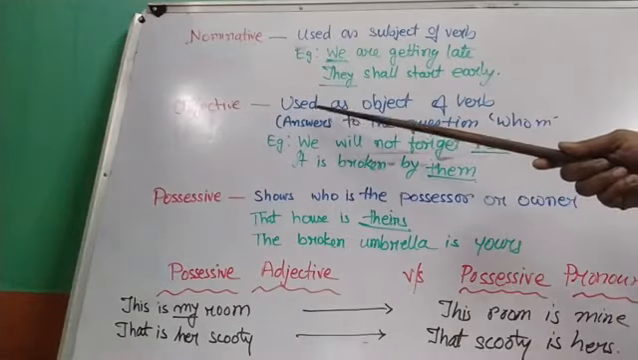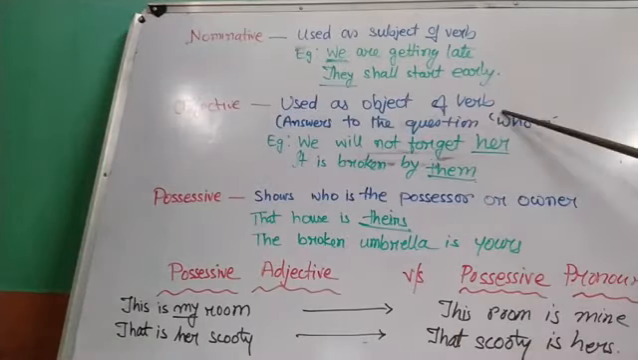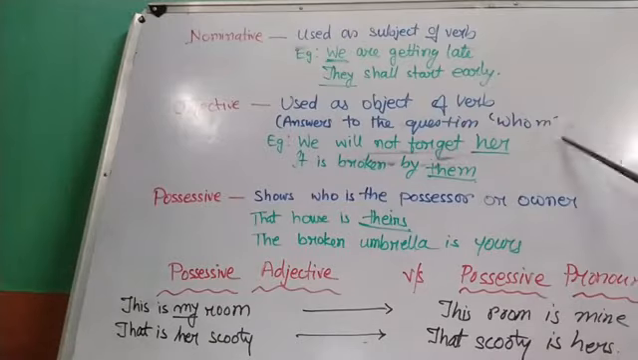Objective cases are used as the object of the verb and they answer the question whom. If you ask the question whom after the verb and you get an answer, then that word is the object. Now, let me tell you what an object of a verb is. Just try asking the question what or whom after the verb. If you get an answer to your question, then those are the objects.